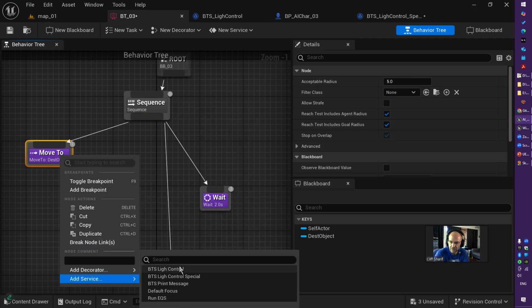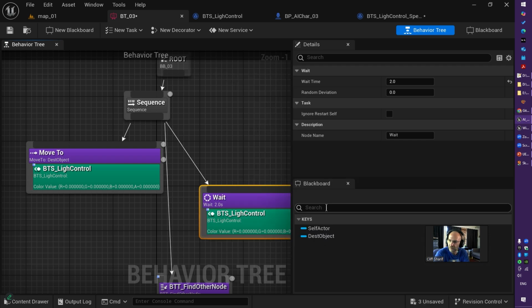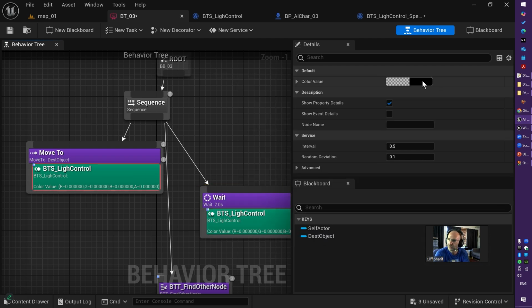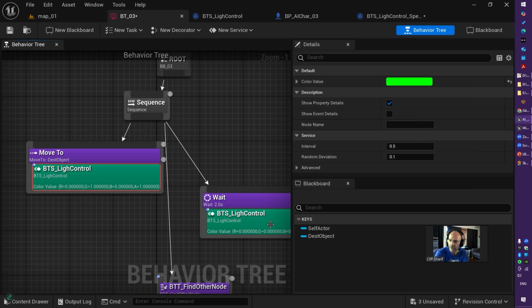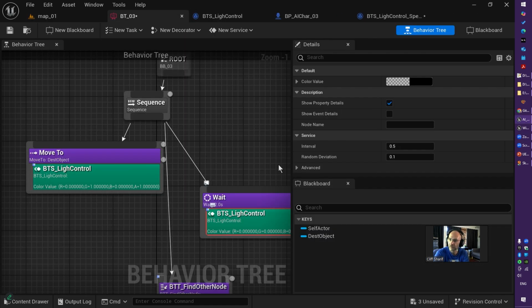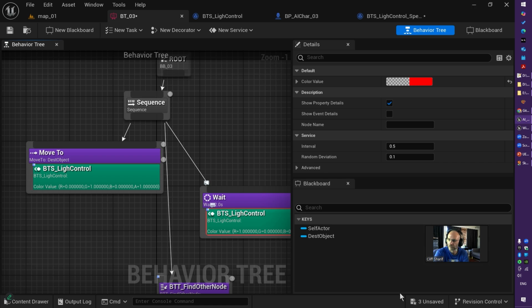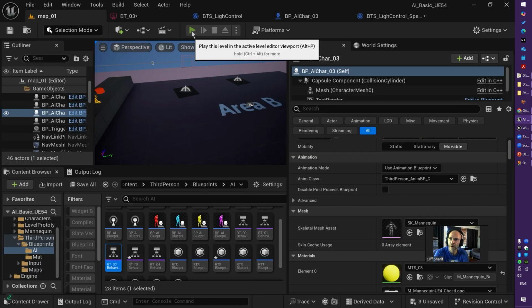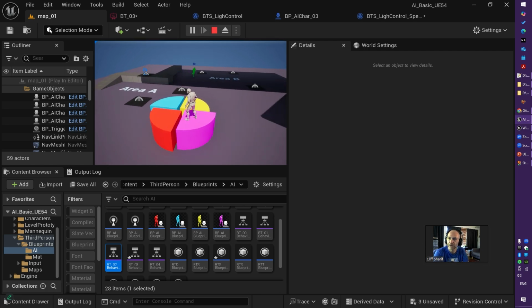We add this service again for the light control. For the light control, when it's moving, change it to green, and when it is waiting, here we go, change it to red. And here we go. It moves, it is green, and when it reached that position it became red.